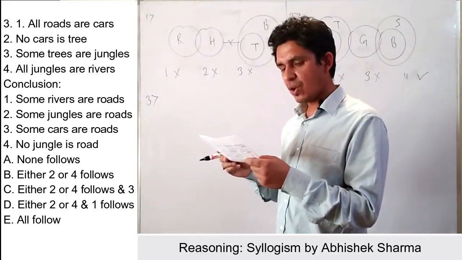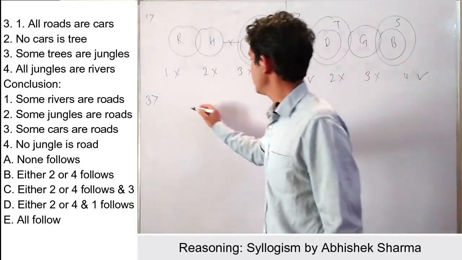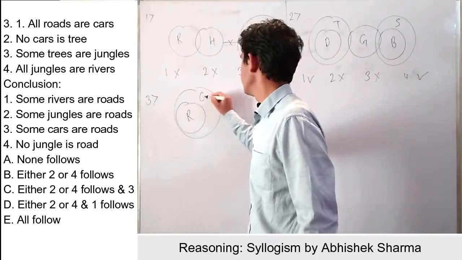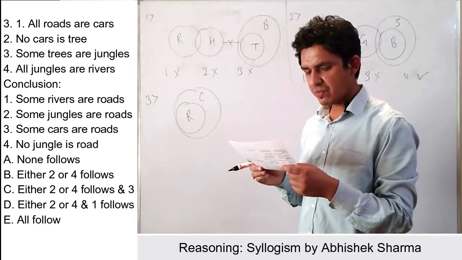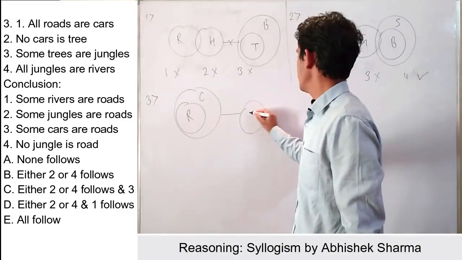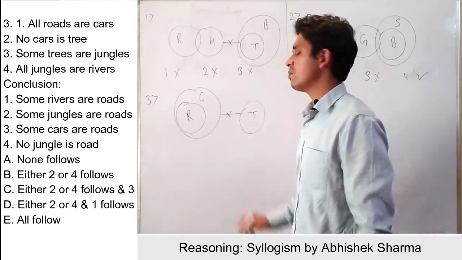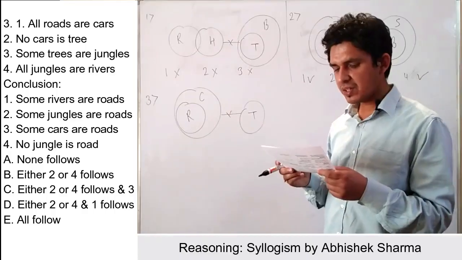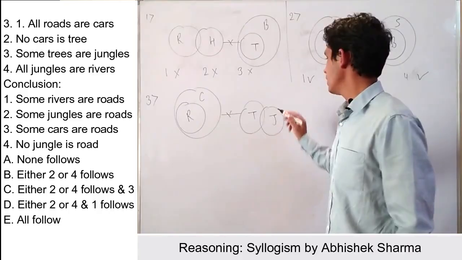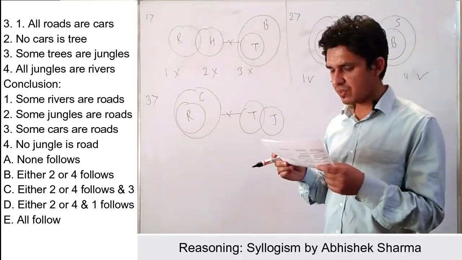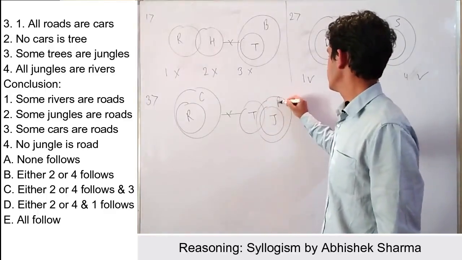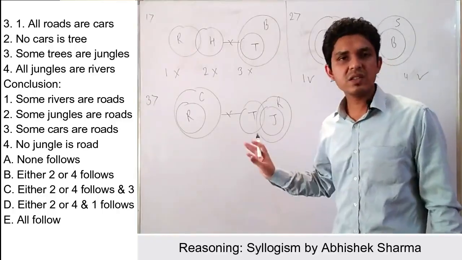Like the question is, all roads are cars. That means all roads should be in cars. Right? Okay. Thereafter, no car is tree. That means there should be a straight line for car to tree, and that should be cut in between. Thereafter, some trees are jungles. So we can make it as some trees are jungles, right? Thereafter, all jungles are rivers. That means all jungles should be in river. Okay. This is the arrangement.